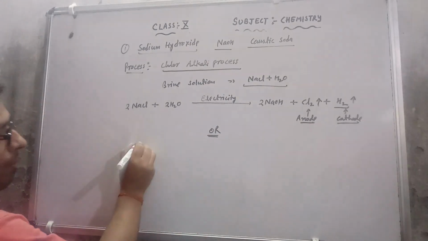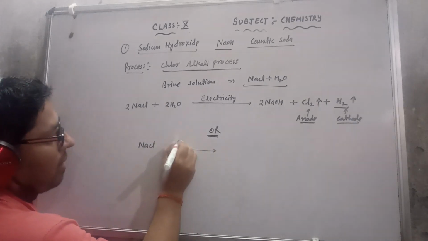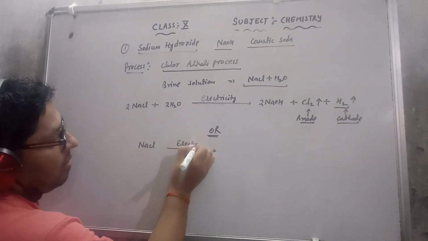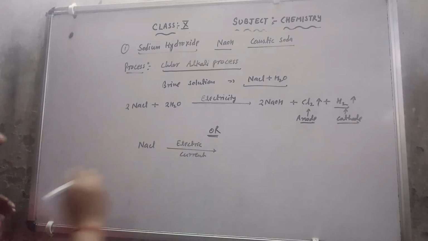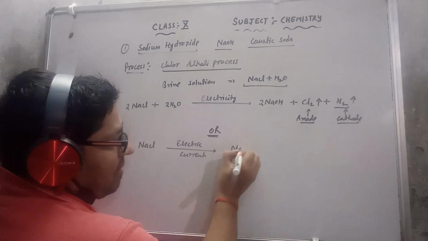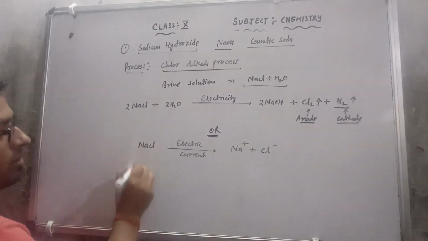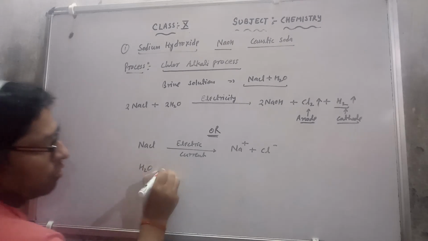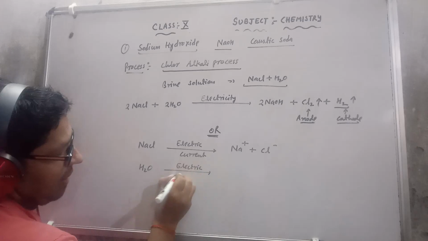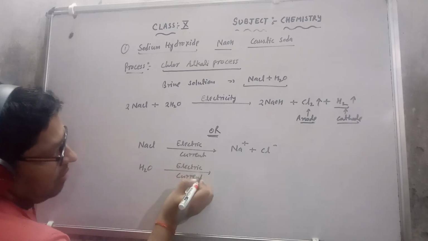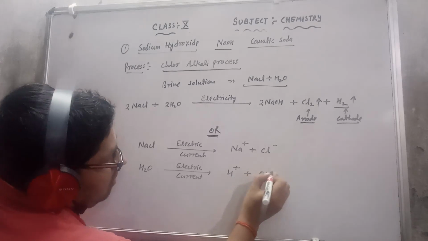Suppose I have NaCl, and as I pass the electric current through this NaCl, it ionizes and gives Na positive and Cl negative. Similarly, the water molecule also ionizes, giving H positive and OH negative.